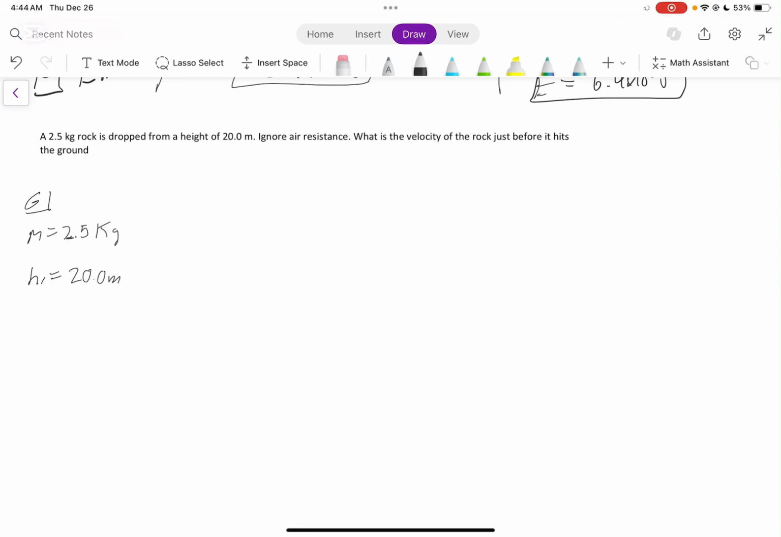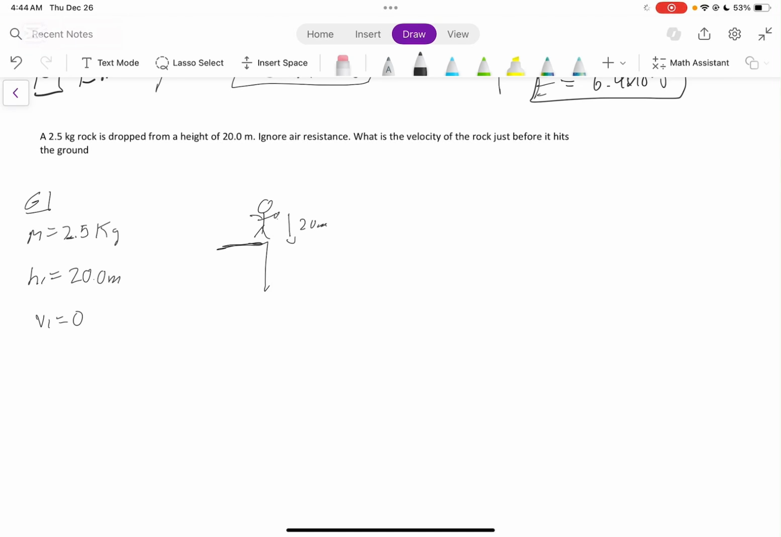Ignore air resistance. It says, what is the rock's final velocity? What is the velocity of the rock just before it hits the ground? If we assume we have a person standing here, holding a rock, and then they drop it, then initially, when they're holding the rock, V1 is going to be 0, correct? So he drops it at a height of 20 meters. He'd probably have to be on some type of platform, but initially, the height is 20 meters.